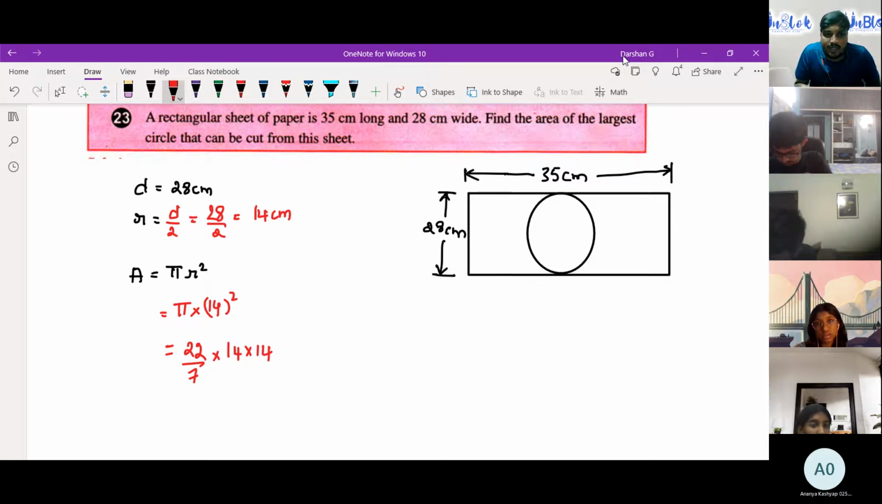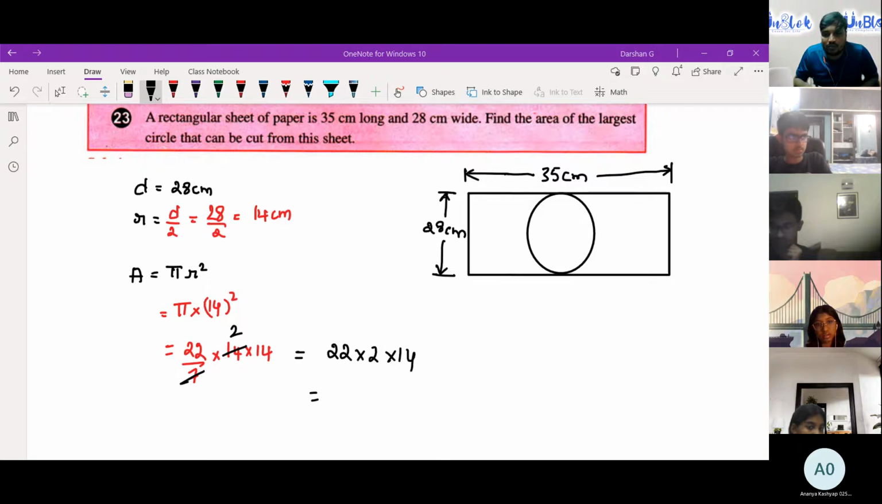Okay. So very simple. Diameter is 28 centimeter. So diameter, can it be 35? The answer is no, because it becomes an oval shape, right? We want a circle. So that's not possible. Diameter should be 28 centimeter. 28 centimeter divided by 2 is 14 centimeter. Pi r square, pi into 14 into 14. Why am I doing 14 into 14? So that I can cancel out 7. 7 ones are 7, 7 twos are 14. Answer is 22 times 2 times 14.